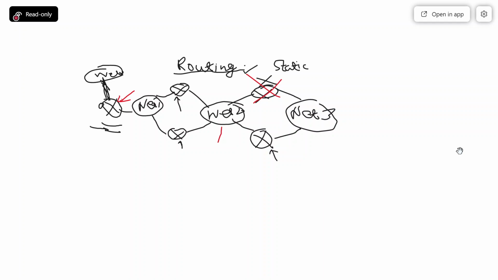Now, by understanding these limitations, we have moved to dynamic routing. In case of dynamic routing, as I stated with an example, every router will share some information with other routers in the neighborhood. Other routers means it is not that they will share with every router. Basically, they will share with their neighbor. Okay, so you will share your information with your neighbor, your neighbor will share the information with his or her neighbor, and accordingly the information is going to be spread out in the entire network.